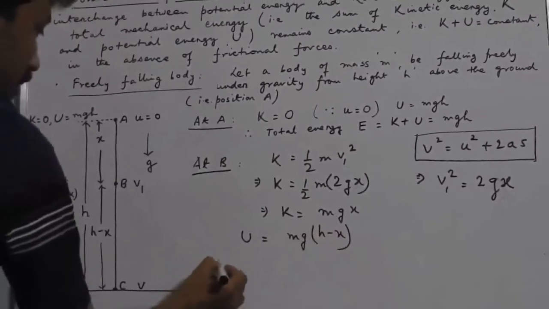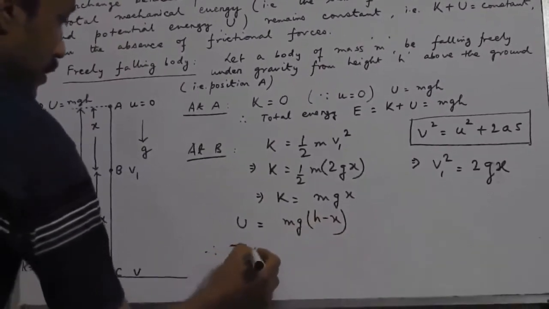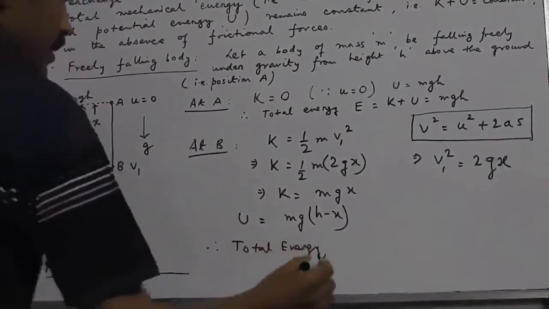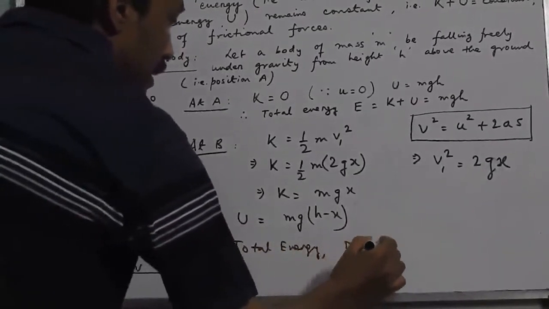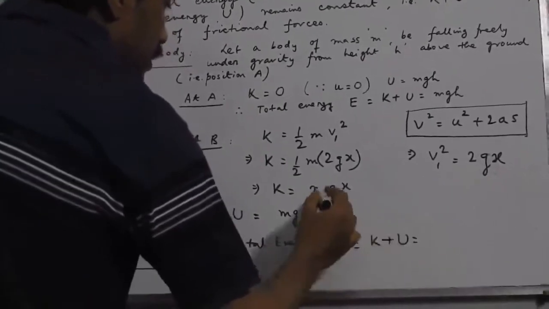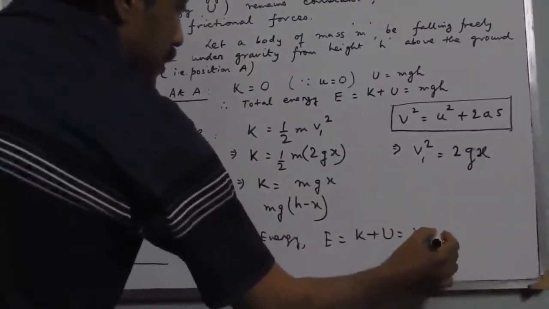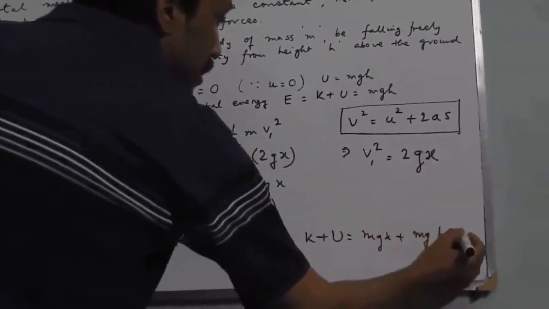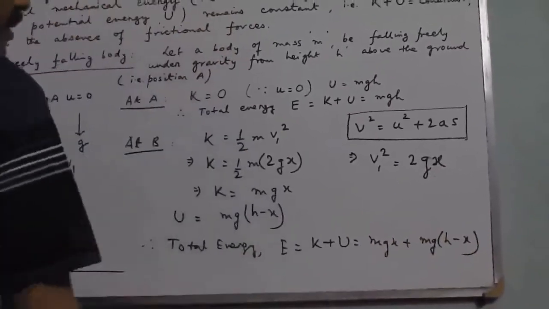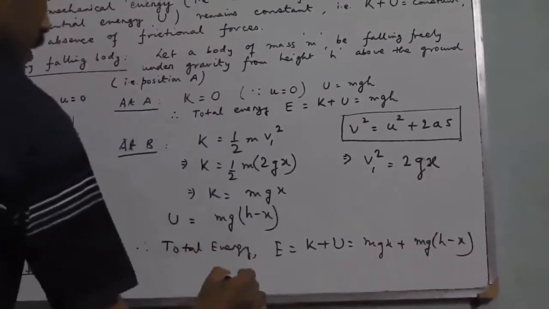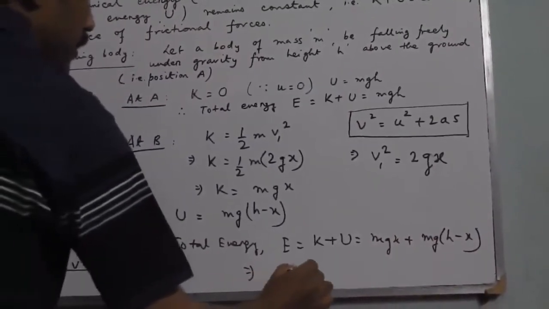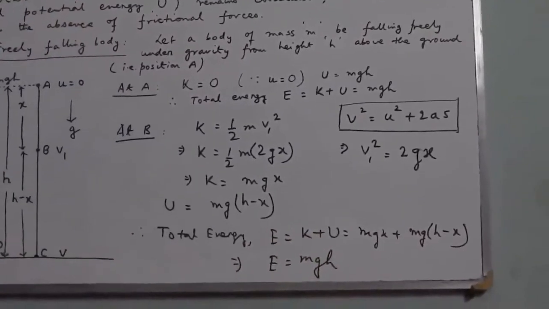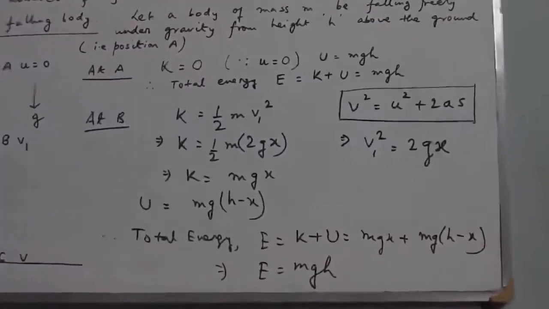So the total energy E is kinetic plus potential, that is equal to mgx plus mg into h minus x. So mgx minus mgx will obviously cancel, and the total energy remains the same as that of the previous case, that is mgh. Please note it down.